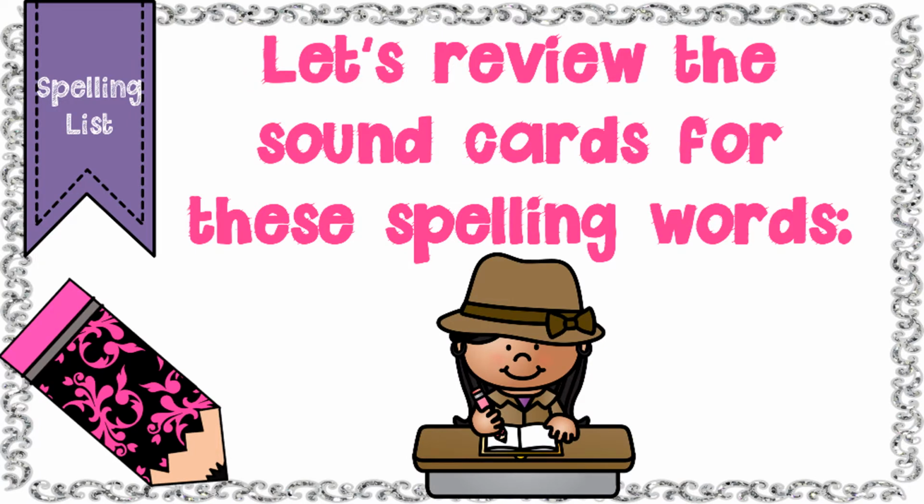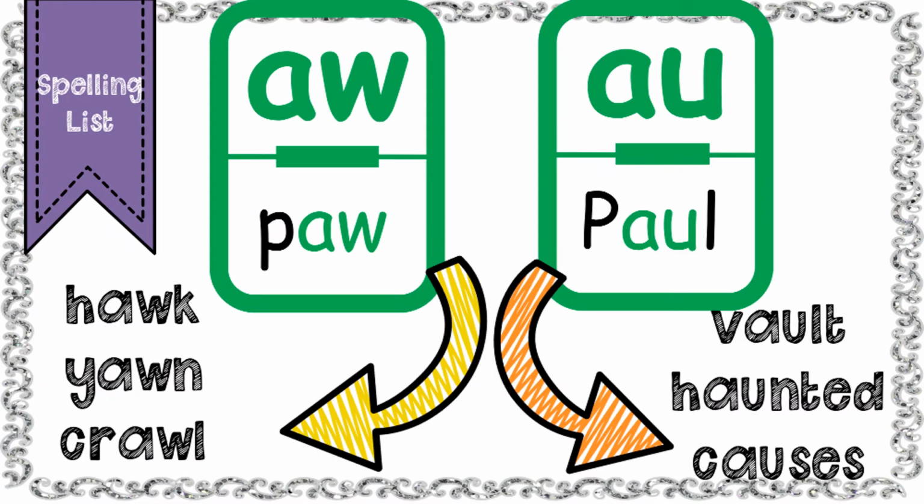Let's review the sound cards for the spelling words this week. So these are the sounds that you'll be tested on. /aw/ with AW and /aw/ with AU. So like /aw/ with AW, like in paw, we have the word hawk. Now let's touch spell hawk.